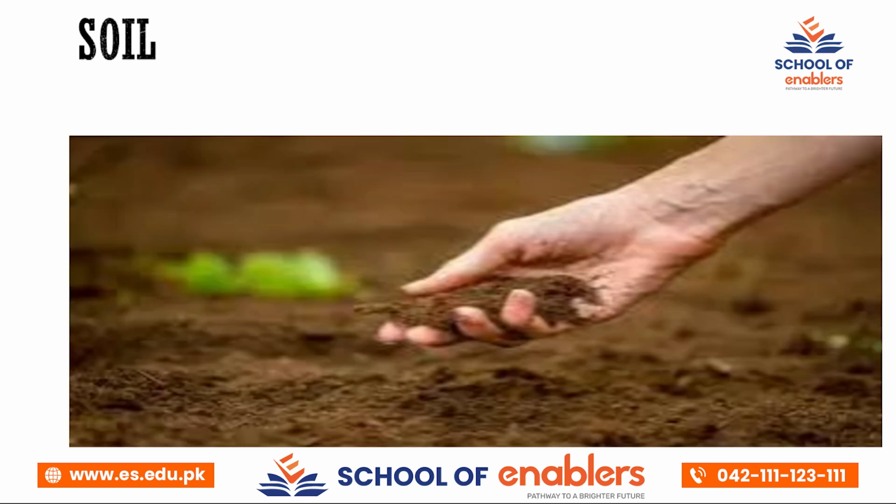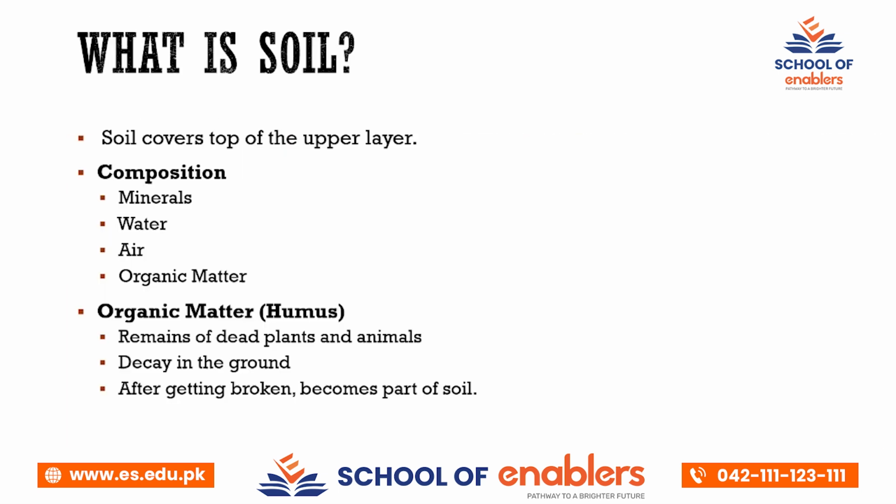Okay. So soil. What is soil? Actually, I have already told you that the upper layer of the earth is the crust, and the topmost layer of the crust is called soil. Soil is the soft part of the crust where we can grow plants, where plants can anchor their roots. This part can hold the roots. It can hold nutrients, water, anything that is usable for us is present in the soil.